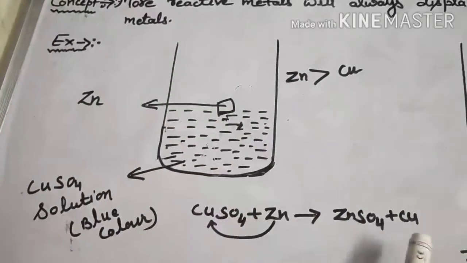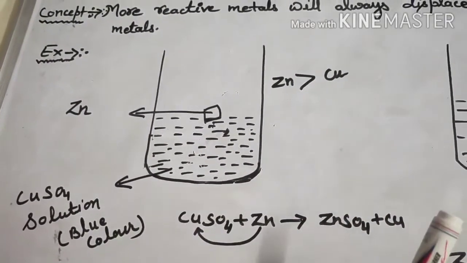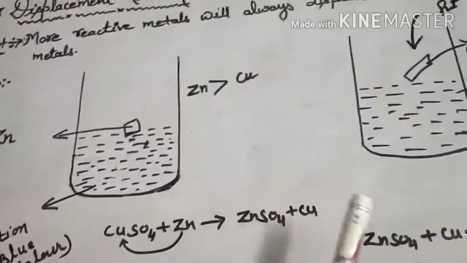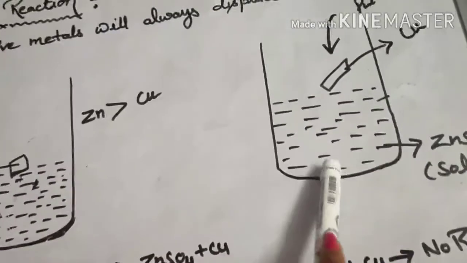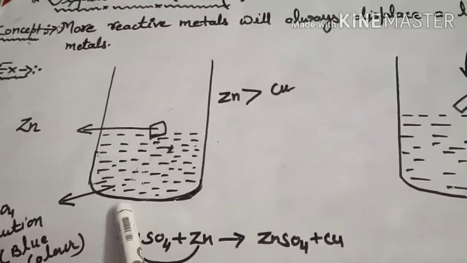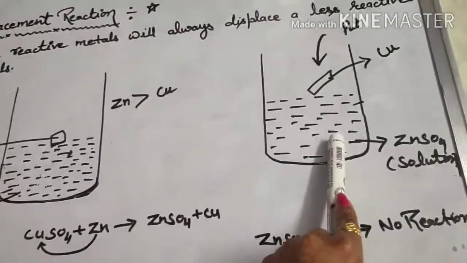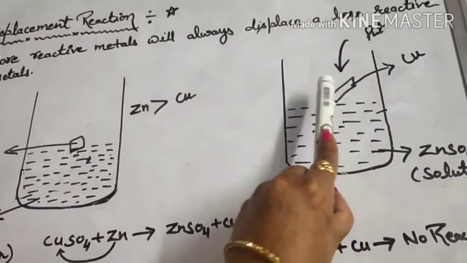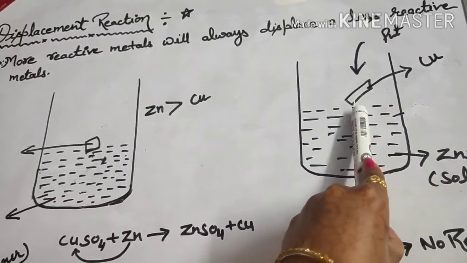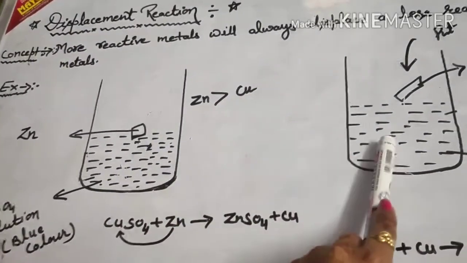Now another example can be taken. Instead of copper sulfate solution you take zinc sulfate solution, and you put copper in this solution. It is just the opposite of the previous one.